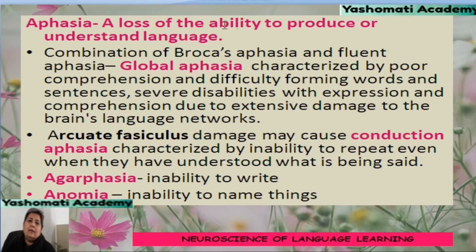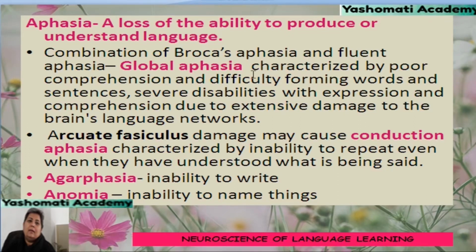Aphasia is a loss of ability to produce or understand language. So, aphasia is a wider term used to show that a learner has a disability to produce or understand language. A combination of Broca's aphasia and fluent aphasia is called global aphasia.